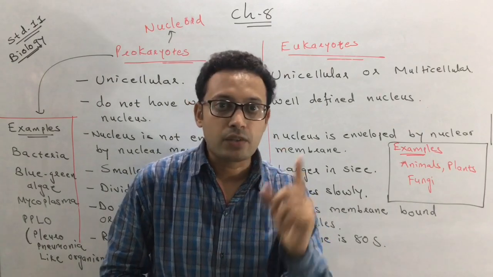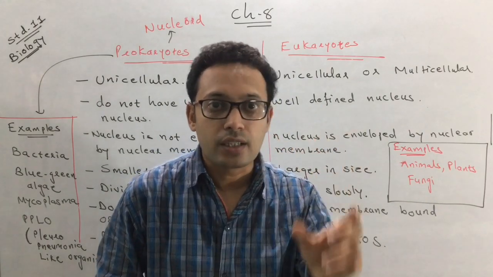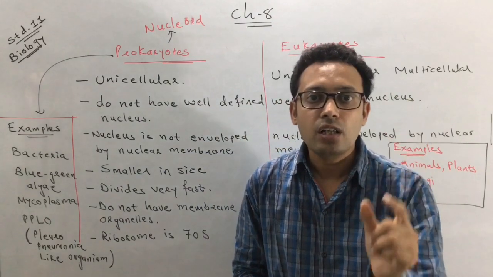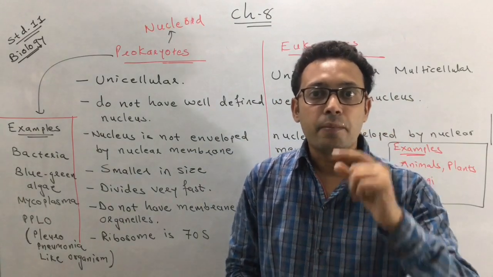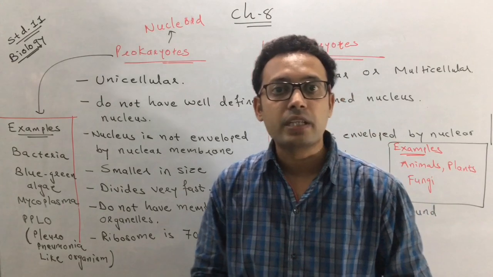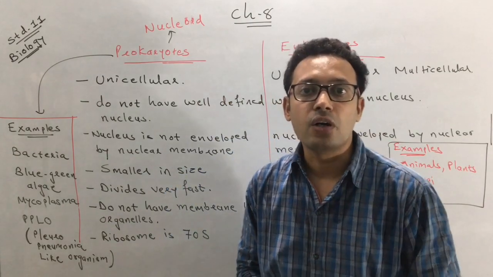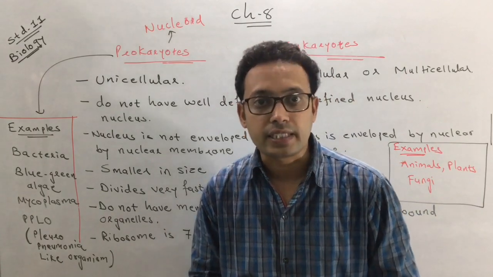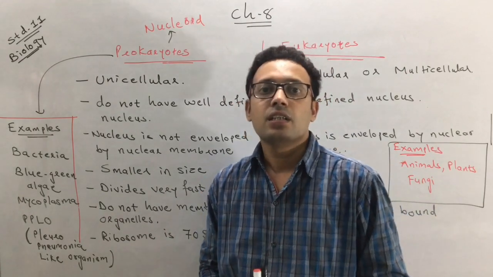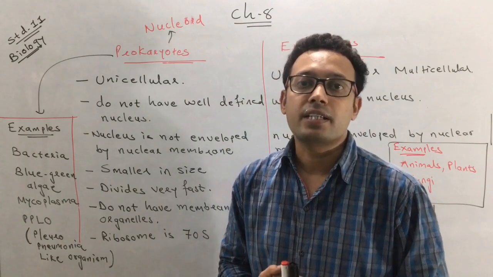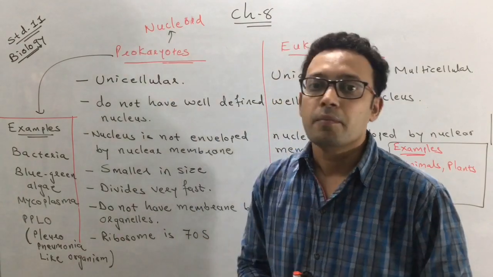So again, a plasmid is a small circular DNA present outside the genomic DNA, responsible for phenotypic characteristics. That's one of the important characteristics of prokaryotes.